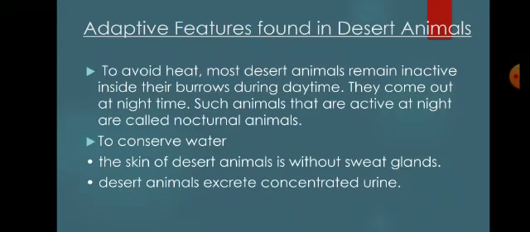To conserve water, the skin of desert animals is without sweat glands, which means they do not produce or excrete sweat. Desert animals excrete concentrated urine, a urine which is less in amount, meaning the waste in the body is dissolved in very little water. That is why the urine is said to be concentrated urine.